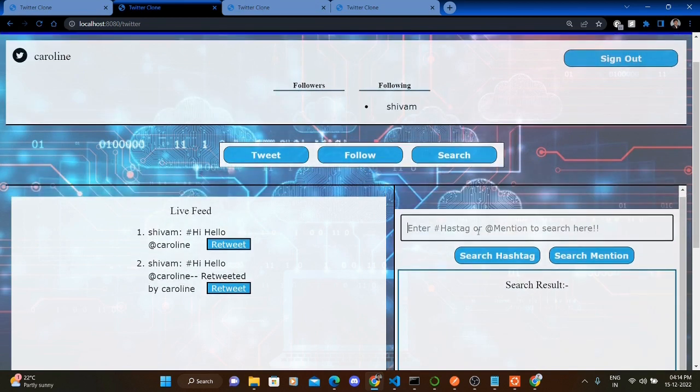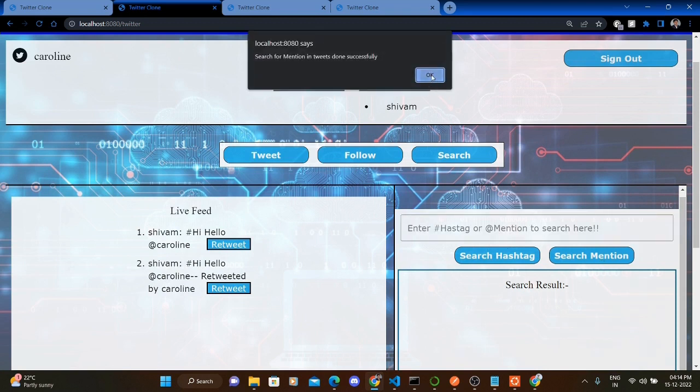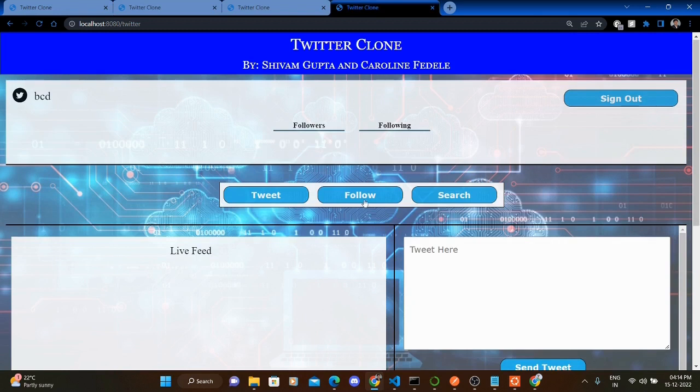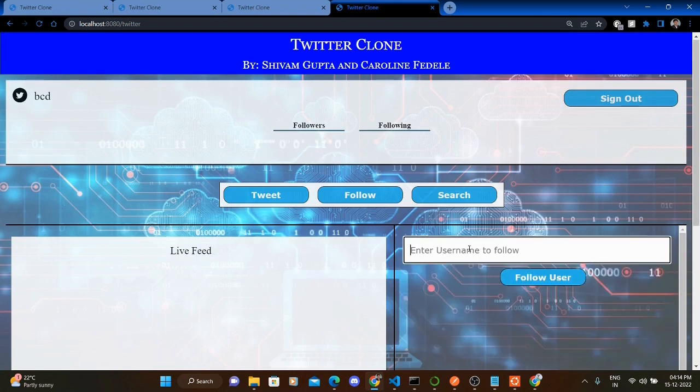Then moving on to the next section, that is the mention. So Caroline searches for her own mentions in various posts. So she sees that the user Shivam had mentioned her in one post, so it shows that post. And now BCD doesn't have any, so let us add BCD to follow Caroline.